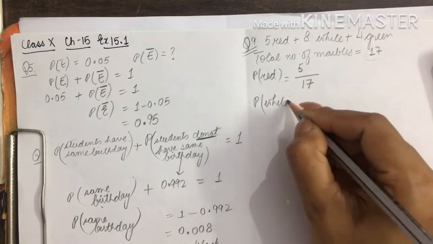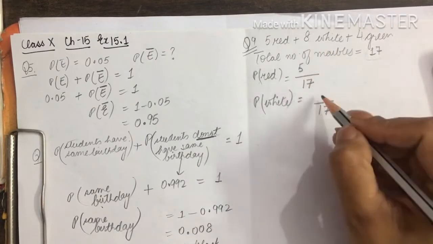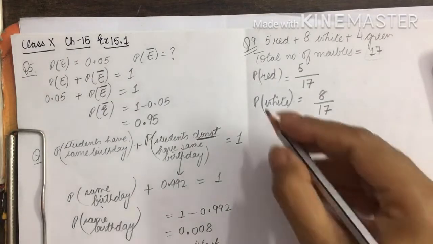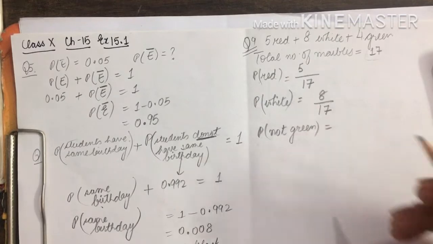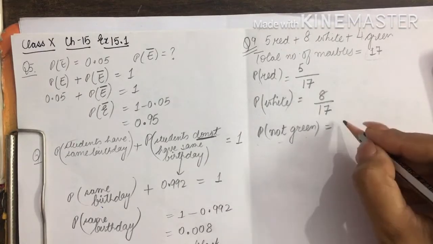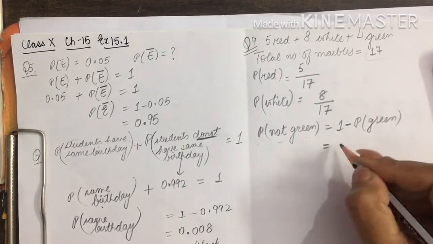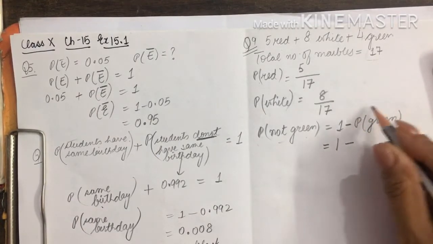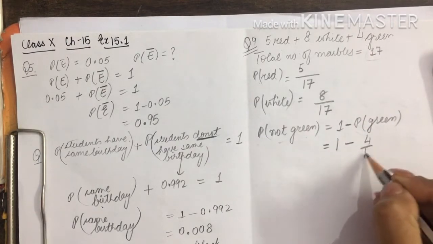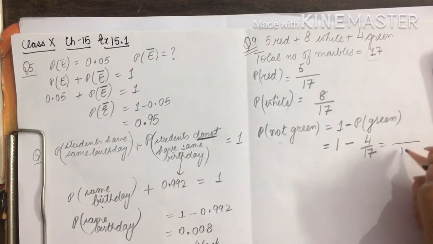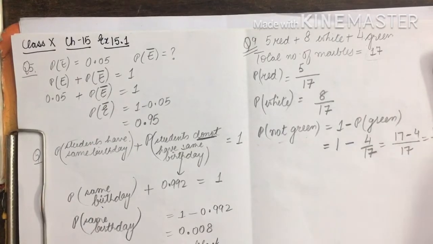Then we want to find the probability of getting a white marble. Out of 17 marbles, we can get 8 white marbles. Finally, we have to find the probability of not green. So not green will be 1 minus probability of green. 1 minus, what is the probability for green marble? There are 4 green marbles out of 17 marbles, so this will be 4 by 17. You can calculate the answer from here. This will be 13 over 17.